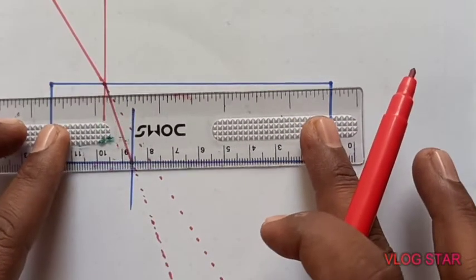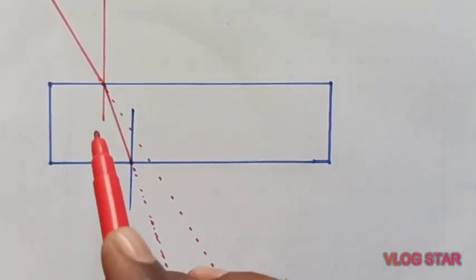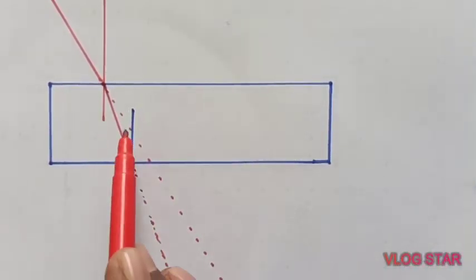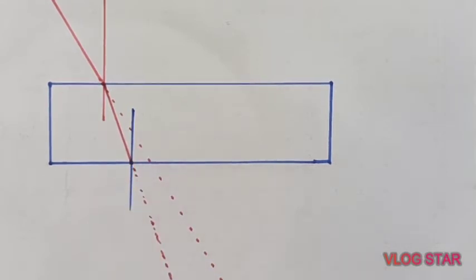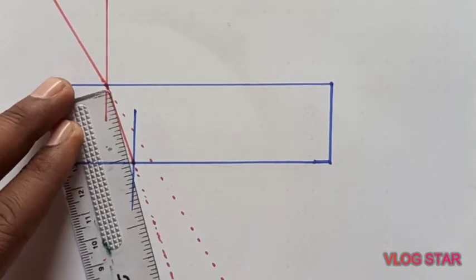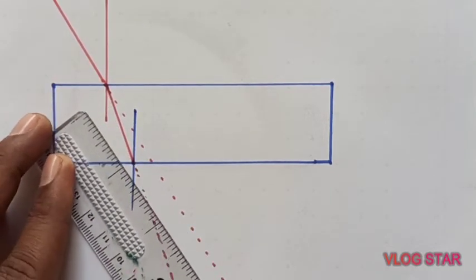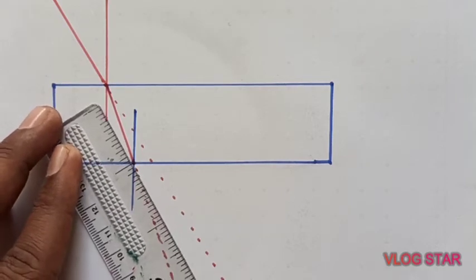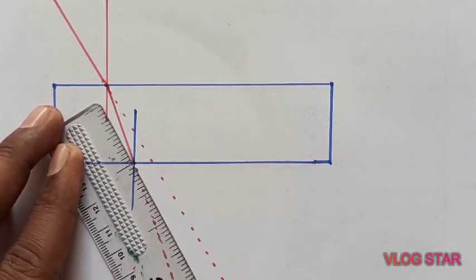if there were no glass slab, but it will not move in a straight line. As this is glass and this is air, it is now going from denser to rarer. So bending is not towards the normal, bending is away from the normal.